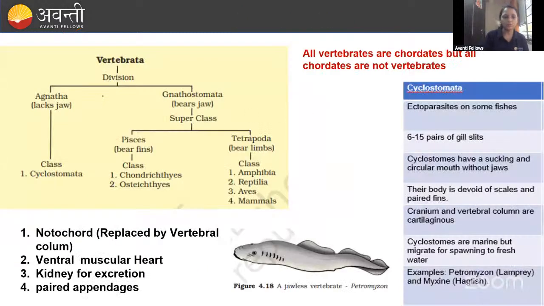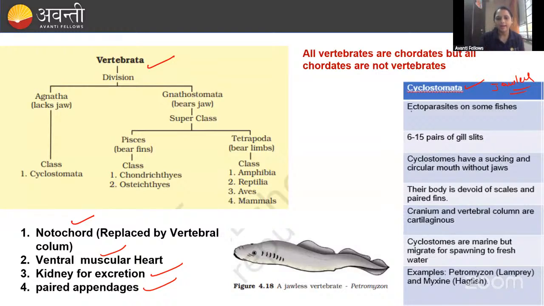Okay. Then coming to the vertebrates, guys. The vertebrates we already studied. The main characters are notochord and ventral muscular heart, kidney for the excretion, and paired appendages are here. And here we'll study about the first one, the cyclostomata, the jawless fishes. They don't have any jaws. These are important characters of the cyclostomata.